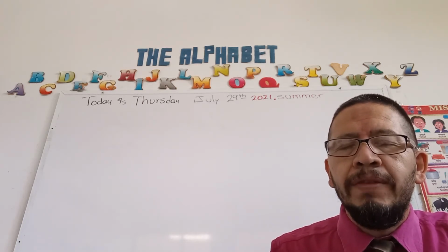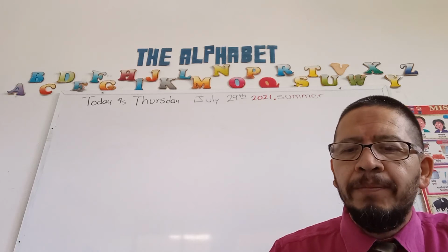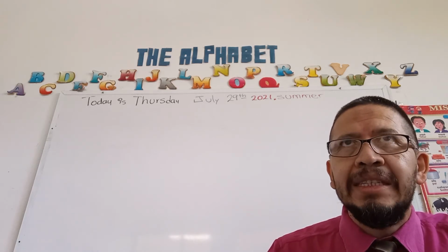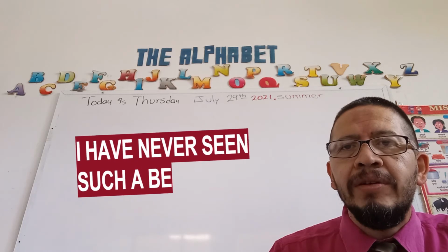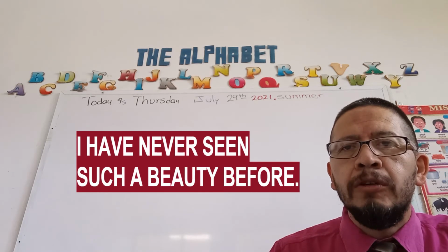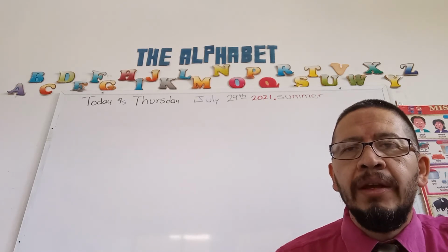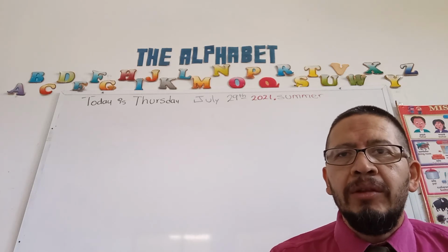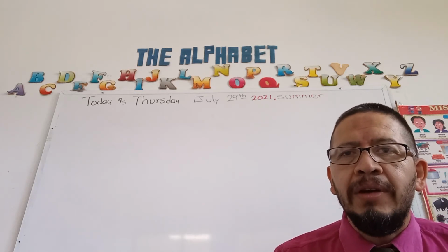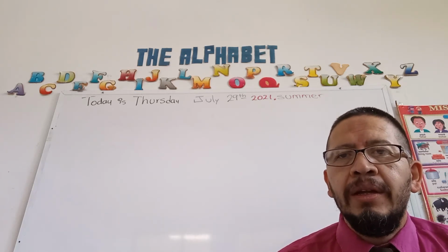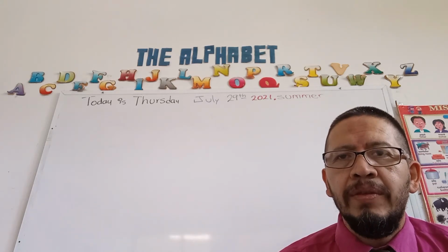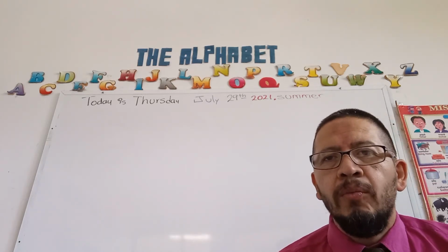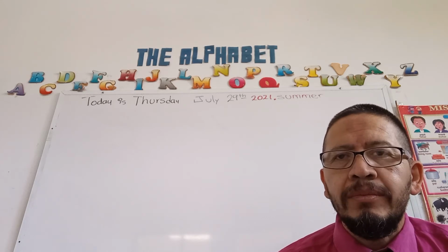Another example of this situation is I have never seen such a beauty before. In this case, we have the auxiliary verb have, then never, and then the main verb seen. Though these are the 2 most common cases.